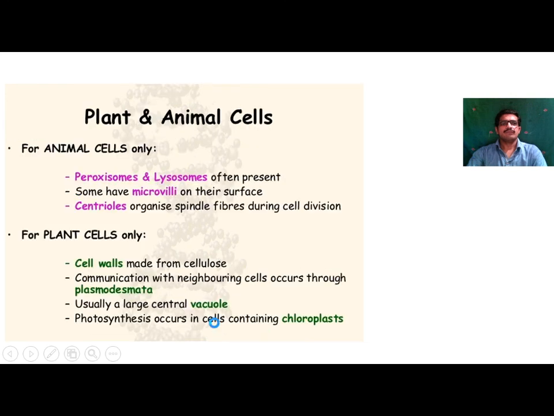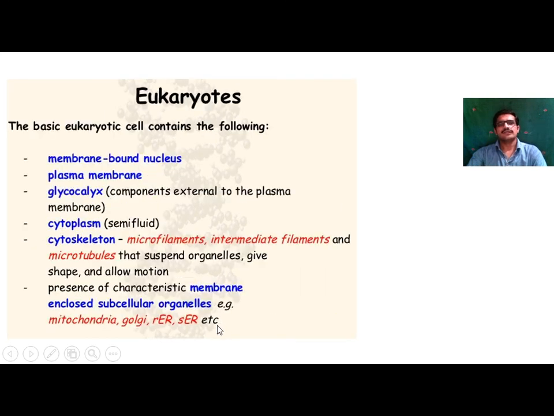All membrane-bound cell organelles are found in eukaryotes. So this is about eukaryotic cell organization. Thank you.